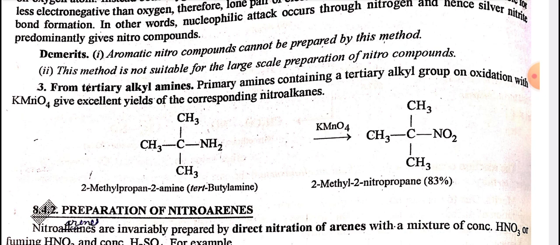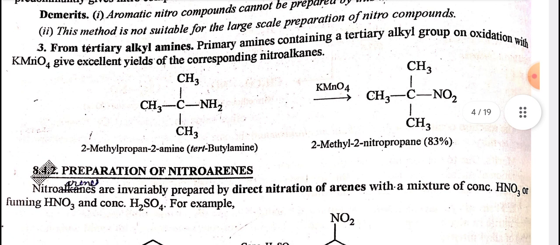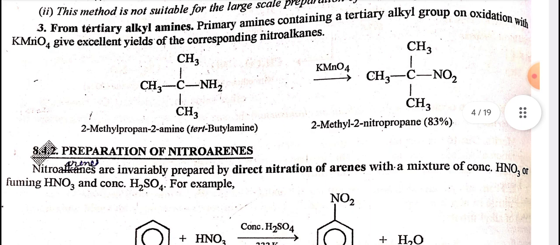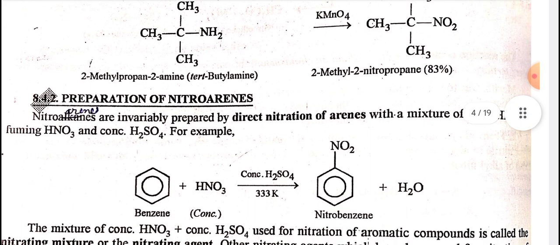Third, from tertiary alkyl amines. Primary amines containing a tertiary alkyl group, on oxidation with KMnO4, give excellent yields of the corresponding nitroalkanes. Likewise, when tertiary butyl amine reacts with KMnO4, it gives 2-methyl-2-nitropropane in 83% yield.